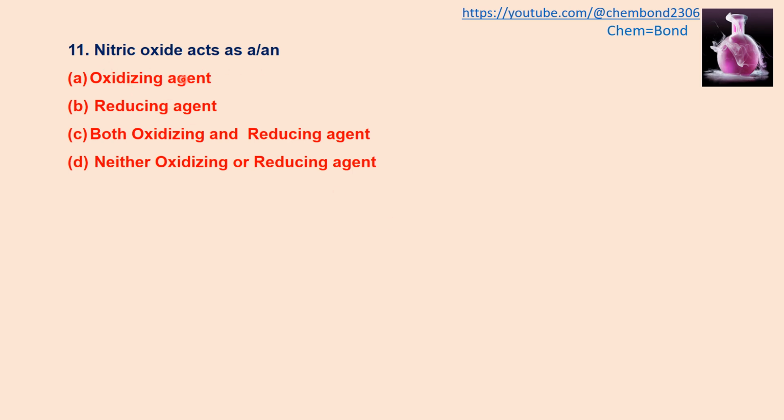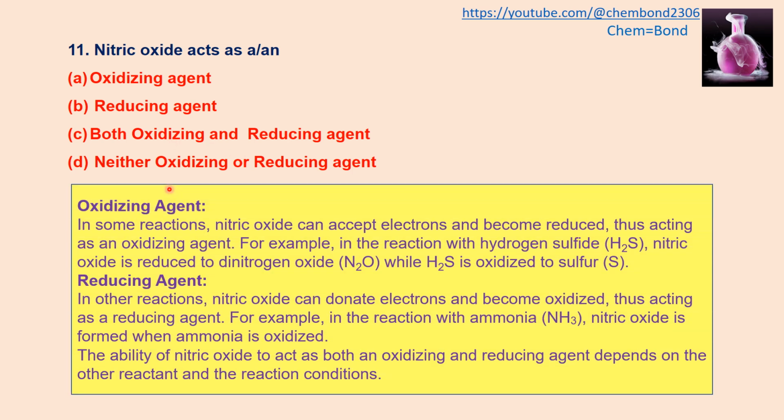Nitric oxide acts as an oxidizing agent, reducing agent, both oxidizing and reducing agent, or neither oxidizing nor reducing agent. There is no reaction given from which we can calculate the oxidizing and reducing power of a compound. So nitric oxide can act as both an oxidizing and reducing agent depending upon the species with which it is reacting. For example, when it is reacting with hydrogen sulfide, nitric oxide will act as an oxidizing agent.